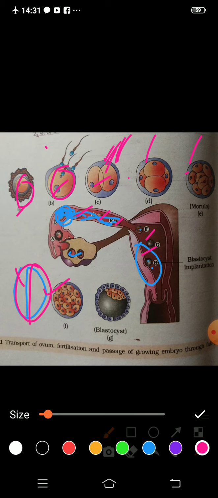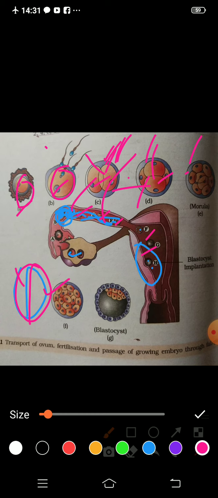And cleavage occurs, like I told you earlier also, in the fallopian tube, and it is during the conduction of the zygote towards the uterus. It is holoblastic also. And when the zygote divides, it has two unequal cells that are called blastomeres. That means these cells which are given here, these are called blastomeres. These are also blastomeres, these are also blastomeres. They all are blastomeres, and they keep on dividing.